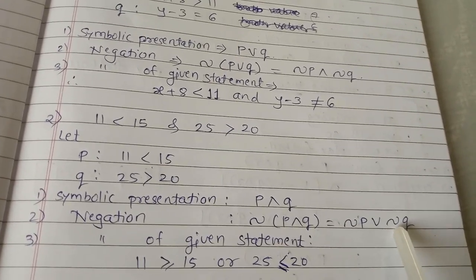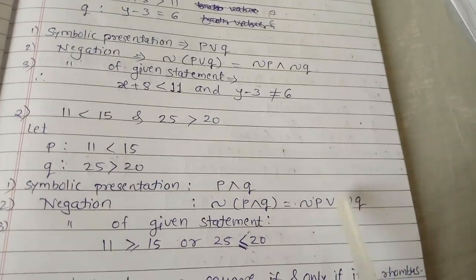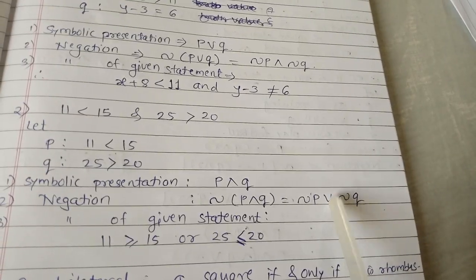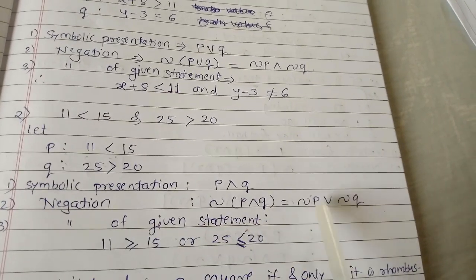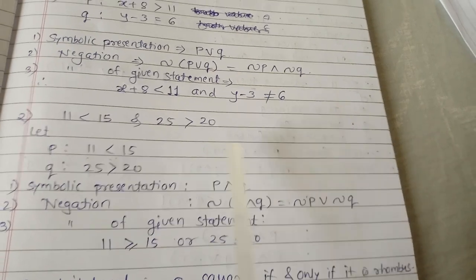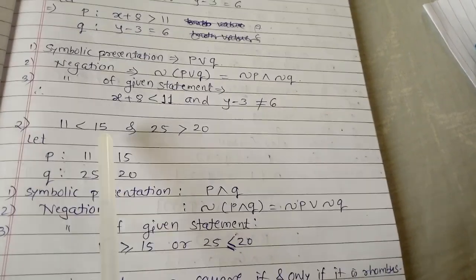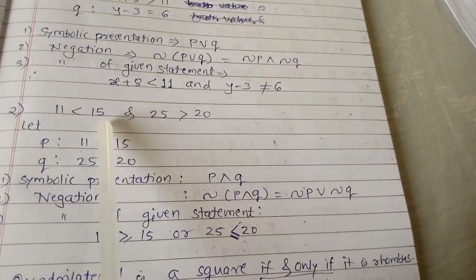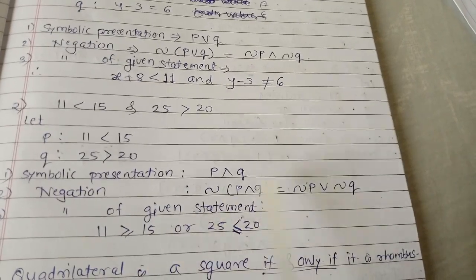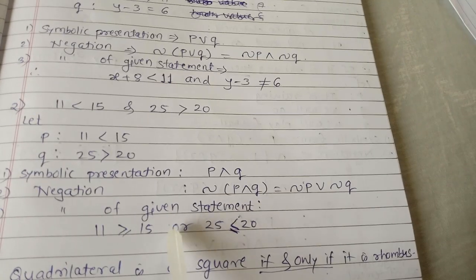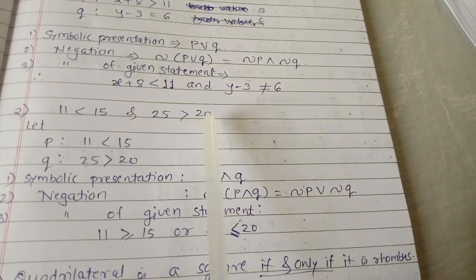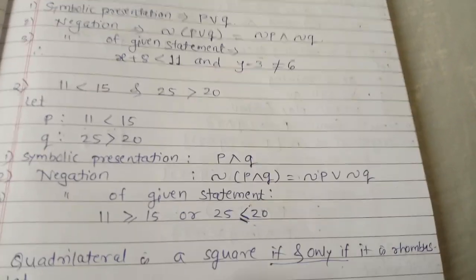Now we have to write down the negation of the statement. That means this statement we have to write down in words. So the negation of the given statement is given by, negation of p, which means we have to write down the negation of this part. So 11 is less than 15, so we write 11 is greater than or equal to 15. Since there is a disjunction, we write or, and 25 is less than or equal to 20.